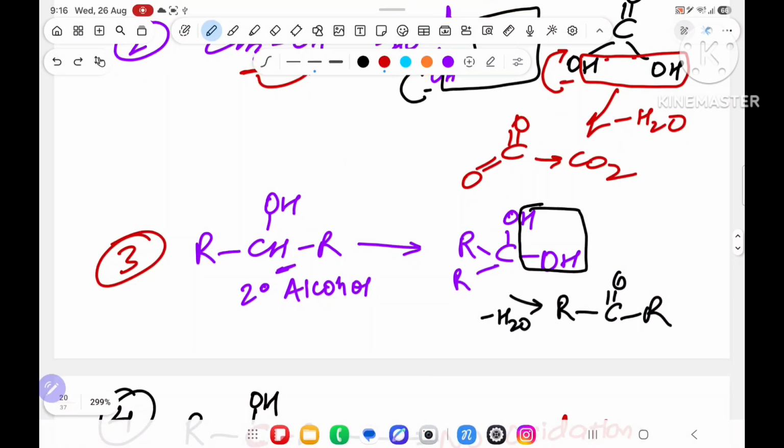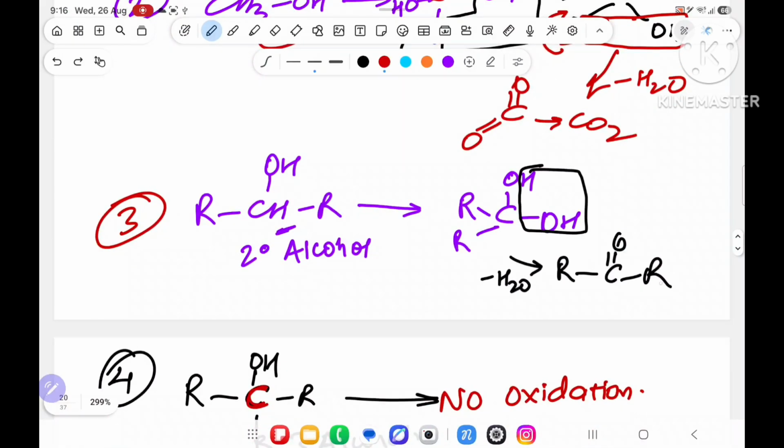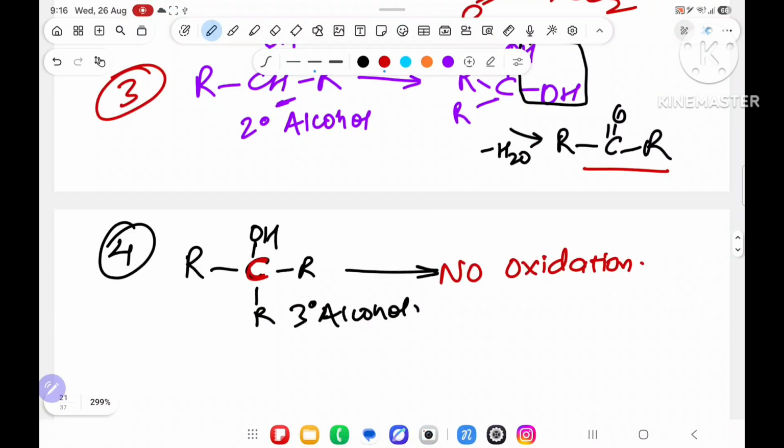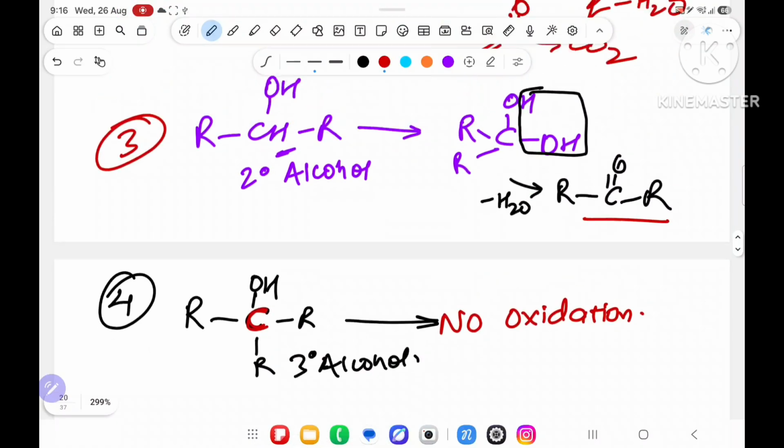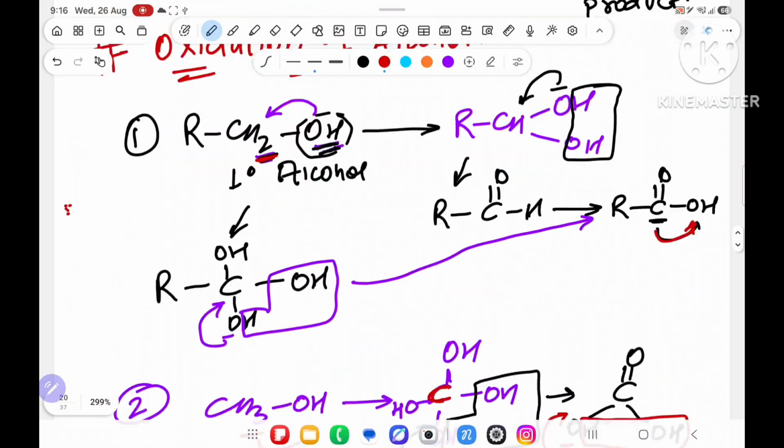I will not give disturbance. Over here, one hydrogen, OH, water will go, ketone. No hydrogen, nothing is there. I hope you understood what I have done over here. If not understood, see this part once again.